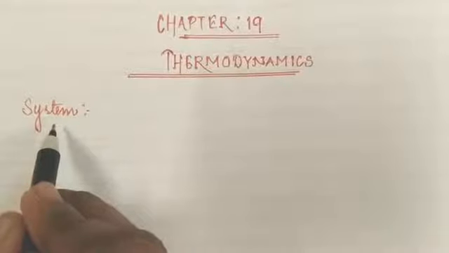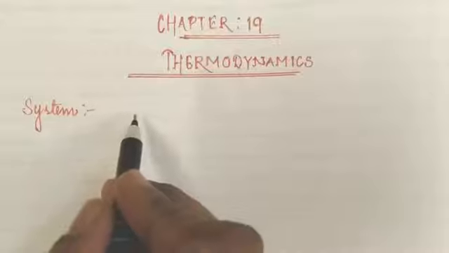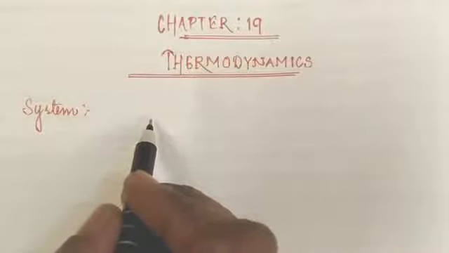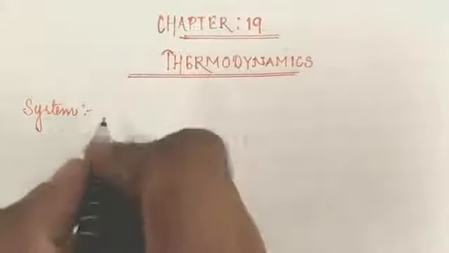System means anything which is having a fixed amount of matter enclosed within a particular surface of an object. So how can we define system?